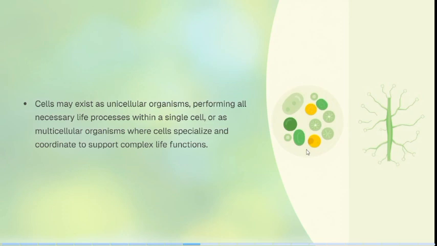So what am I saying in essence? We can see some organisms that are made up of just a single cell, where that single cell carries out the main activity of that organism, all activities of that organism. So this kind of organisms are called unicellular organisms, meaning they have just one cell. While we have some other kind of organism where we have several types of cells, we have different cells, and these different cells carry out different functions. So these kind of organisms that have different cells responsible for their functioning, they are known as multicellular organisms.